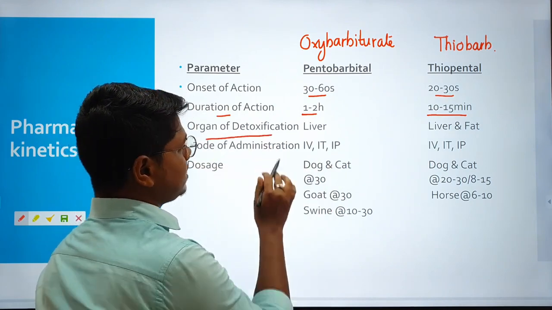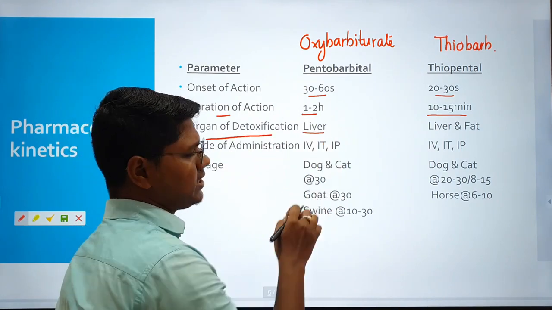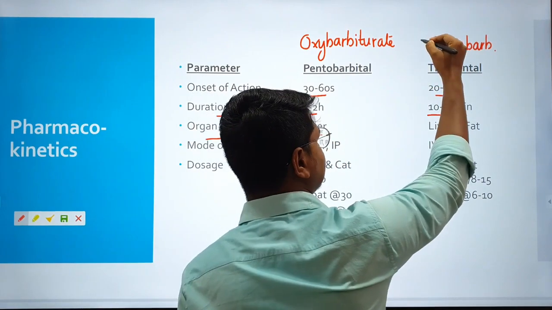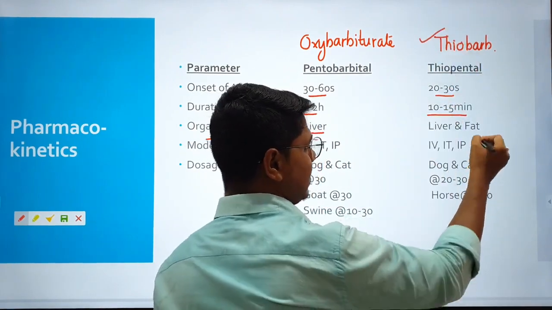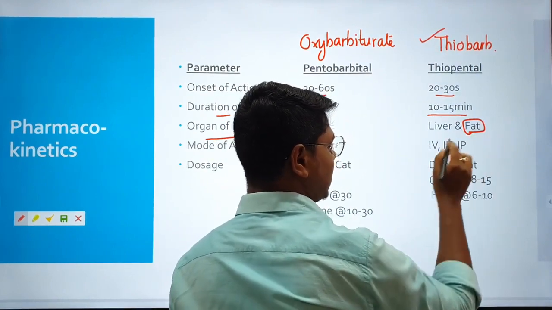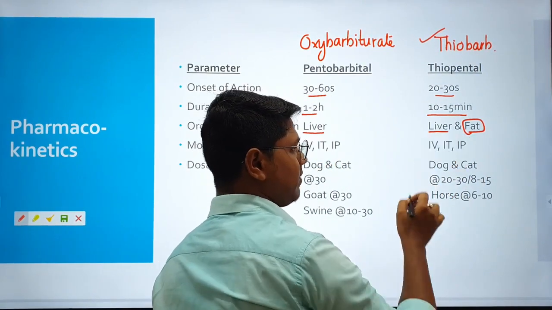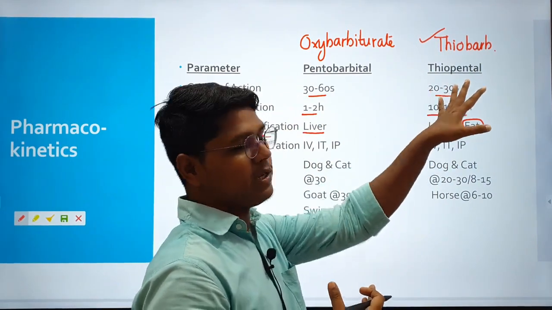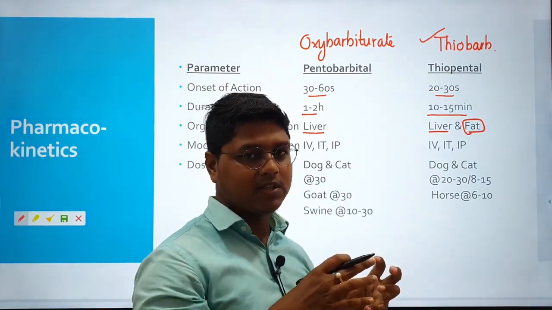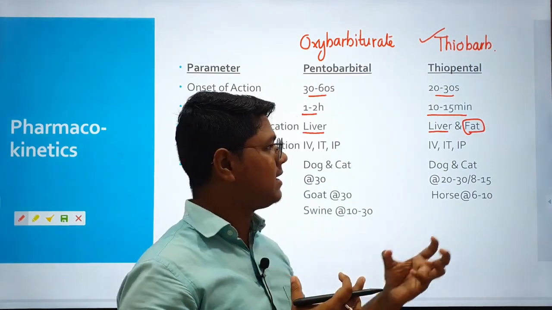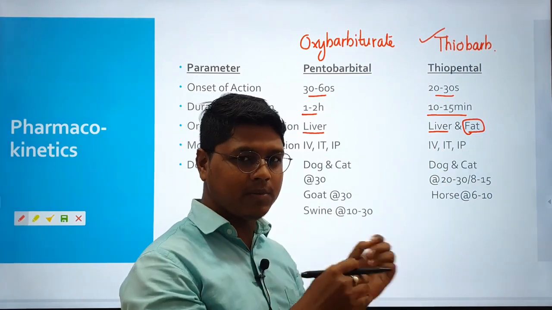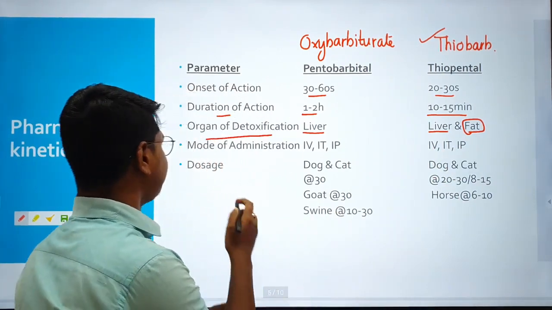Organ of detoxification: pentobarbital is detoxified in the liver. And remember, all the thiobarbiturates are absorbed by the fat. They are also detoxified by the liver, but also absorbed by the fat. So when thiopental is used in fatty animals, animals having high fat, you will find the animal will sleep more, because it is absorbed by the fat and it will be released so slowly.